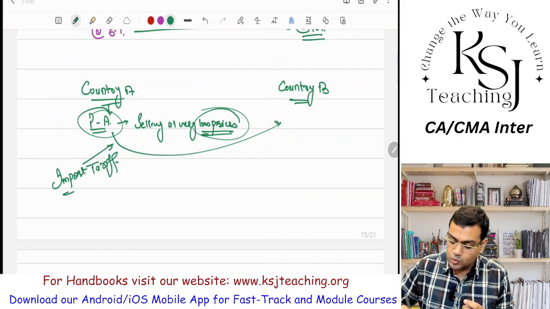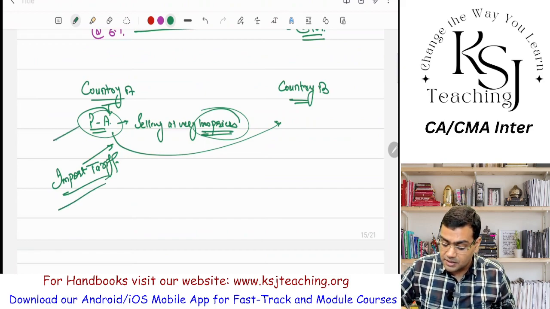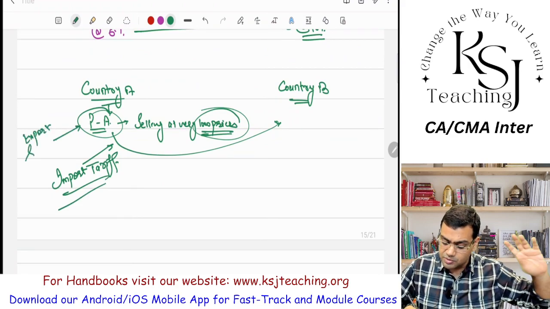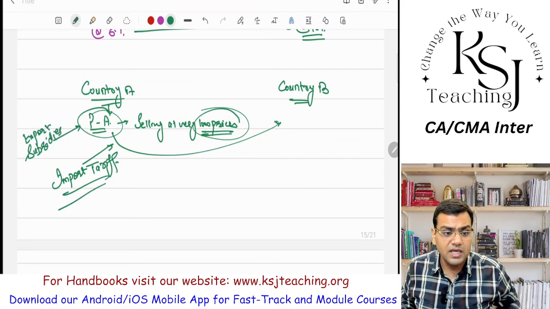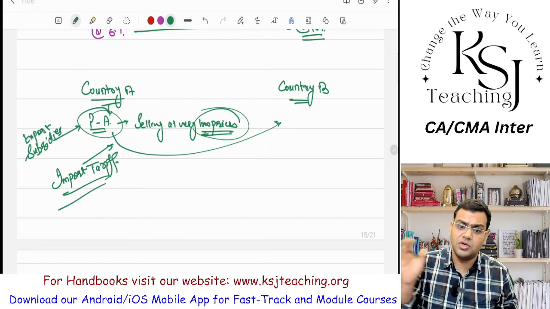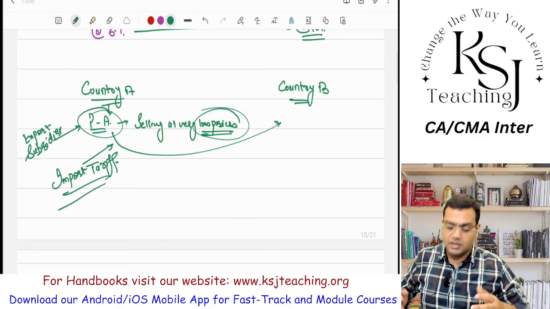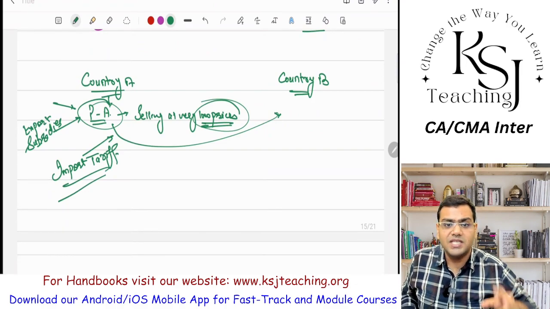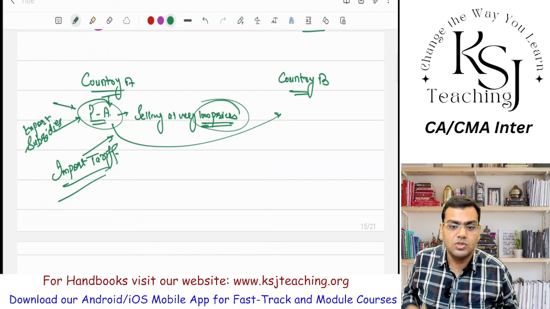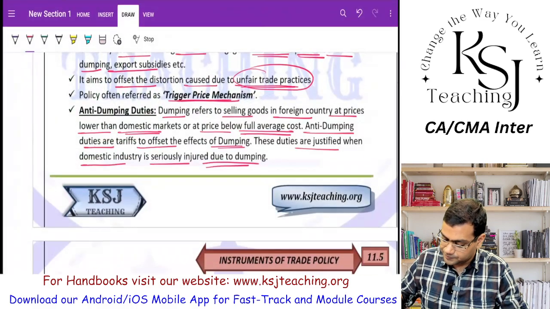Another method that country A can adopt is they give export subsidies to the manufacturer of PA. They will give the export subsidies, saying you do export, we will give you subsidies. We are not going to charge anything. Instead, we are going to pay you from our pocket. We give you export subsidies, export it to country B. We do not need this product, right? At low prices, obviously, when this manufacturer of PA in country A is getting the export subsidies, the manufacturing cost will come down. So he can sell at very low prices. Again, the domestic market of country B will be impacted, right?